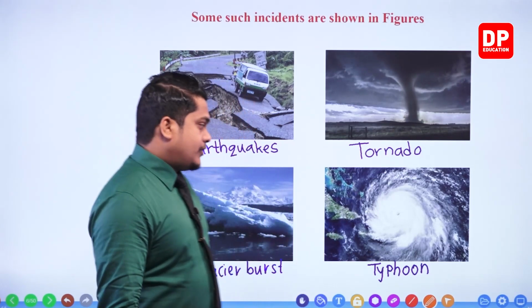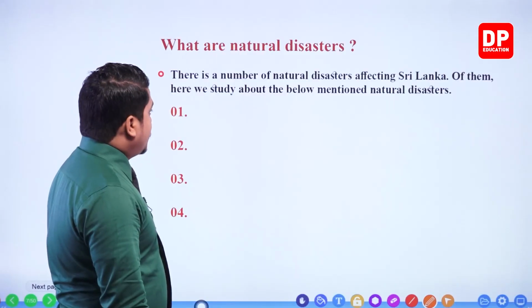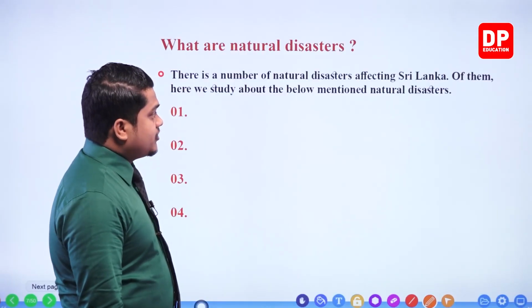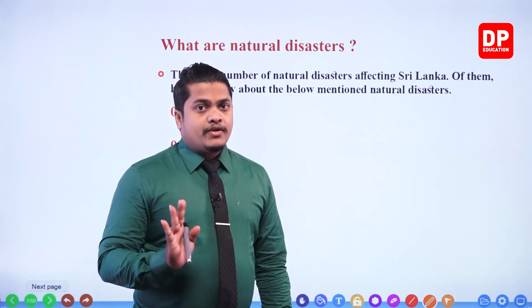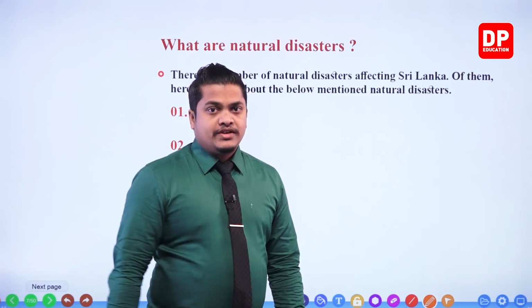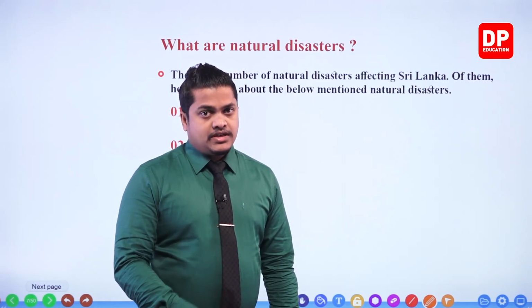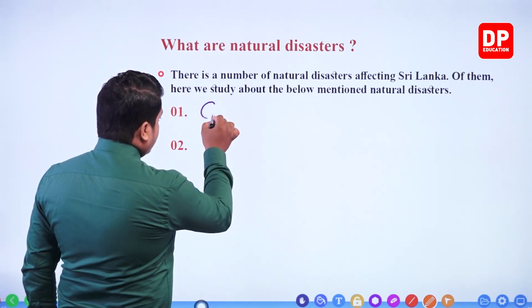There are a number of natural disasters affecting Sri Lanka. Of them here we study the below mentioned natural disasters. So we are going to study only a few selected ones. Now let's see what are those selected natural disasters that we are going to learn within this lesson. So first of all, we'll be learning about cyclones.